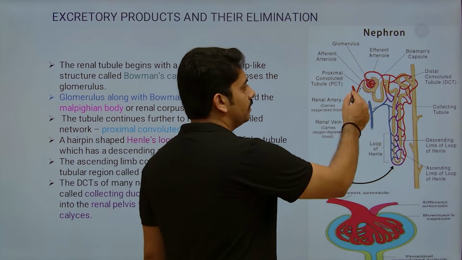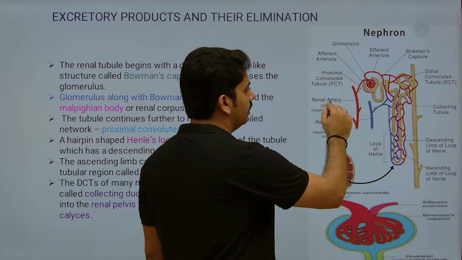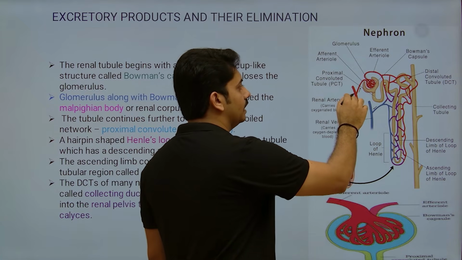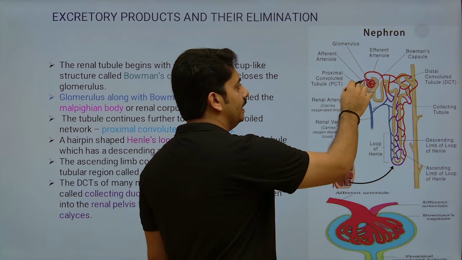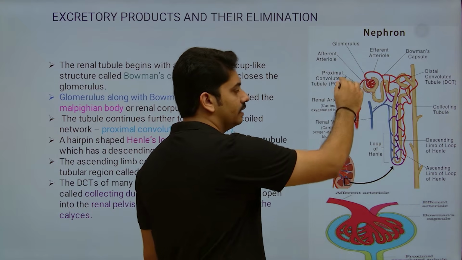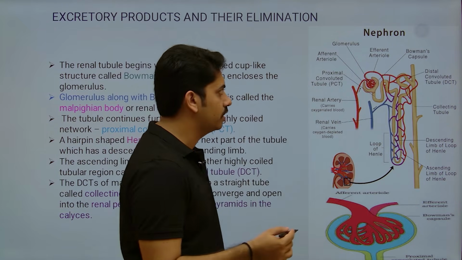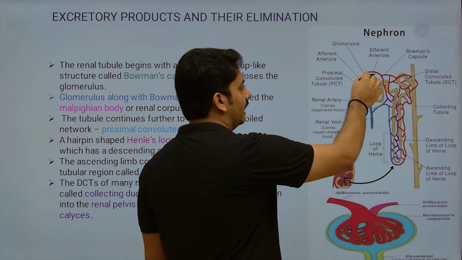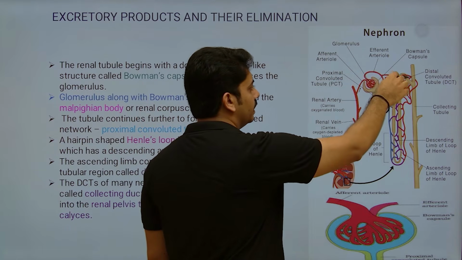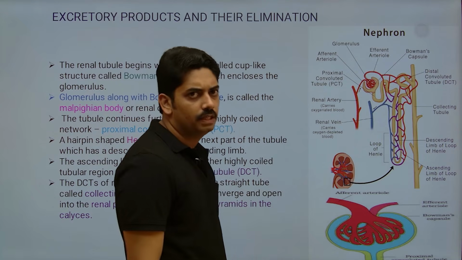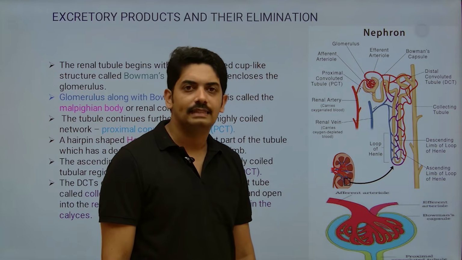So it is better to know how this vasa recta is formed. Just observe, this is the renal artery, which carries oxygenated blood. This renal artery enters the Bowman's capsule as the afferent arteriole, and here it is the glomerulus forming a network-like structure, and then forms the efferent arteriole. This efferent arteriole coils around the tubular part of the nephron forming vasa recta.